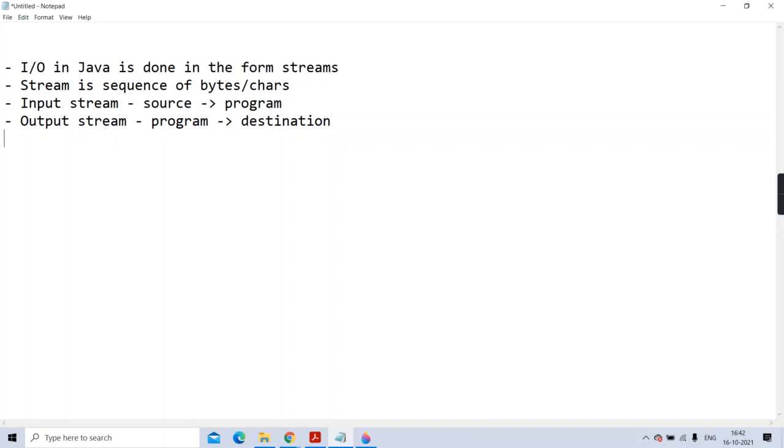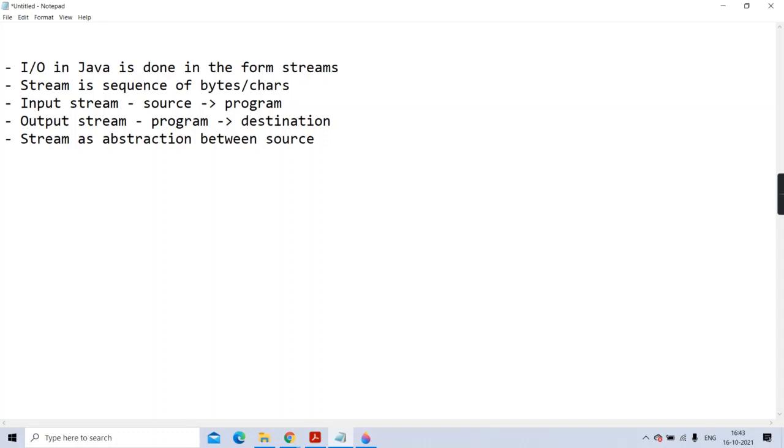Now from the Java perspective, what is a stream? Just for your understanding, I told you a stream is a sequence of bytes. But from the object-oriented point of view, you can say it's an abstraction between the source and program, or program and destination.